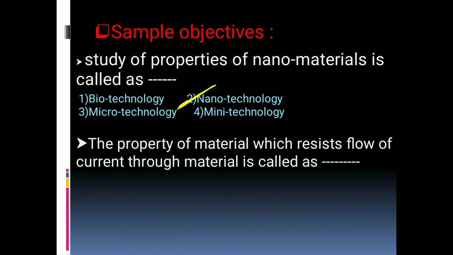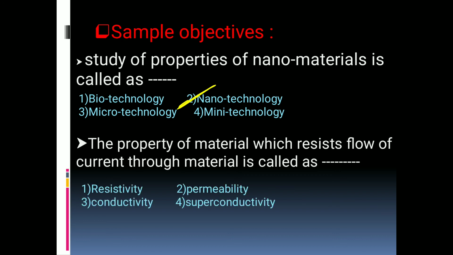Then second: the property of materials which resists the flow of current through the material is called as, whether it is resistivity, permeability, conductivity or superconductivity.